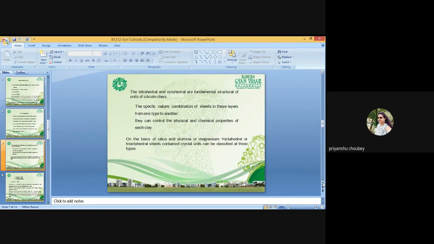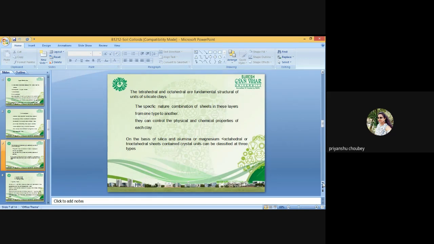Organic carboxylic and hydroxyl groups do not associate with hydrogen at lower pH, meaning thereby that the net positive charge does not develop on the organic colloids. So soil rich in organic matter may not have a zero point of charge.